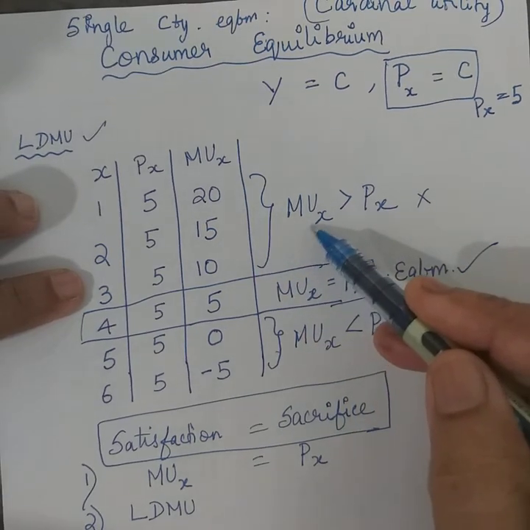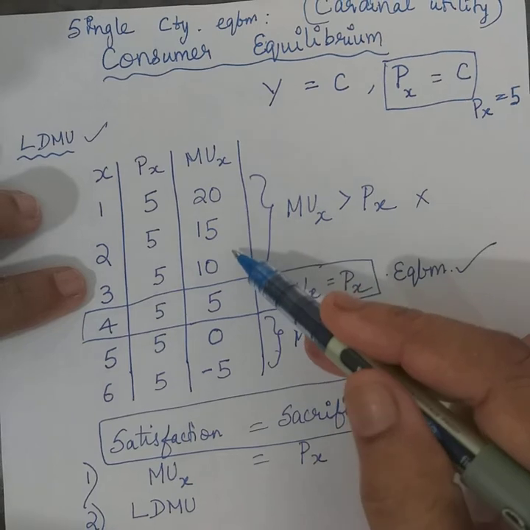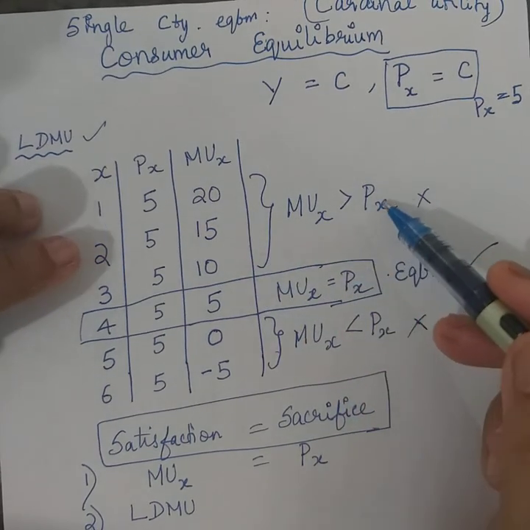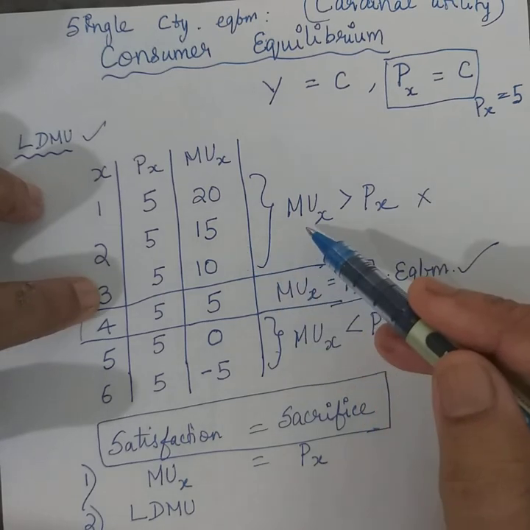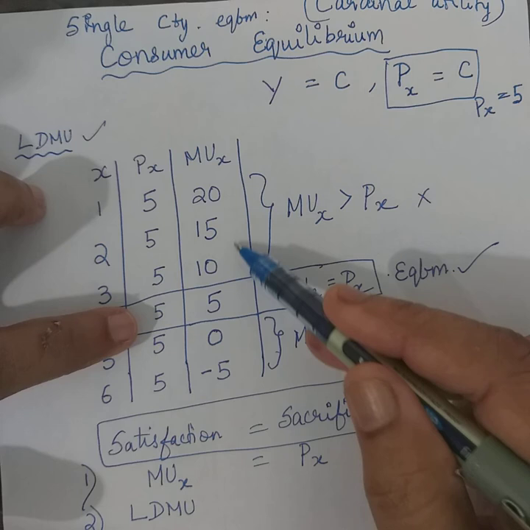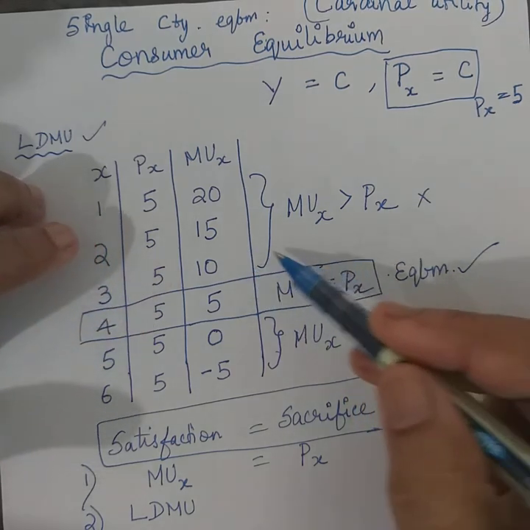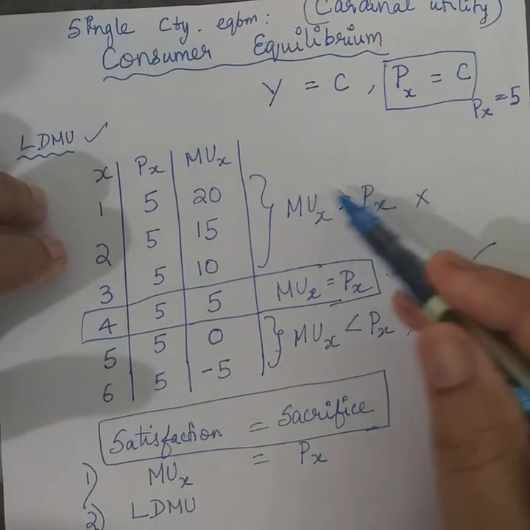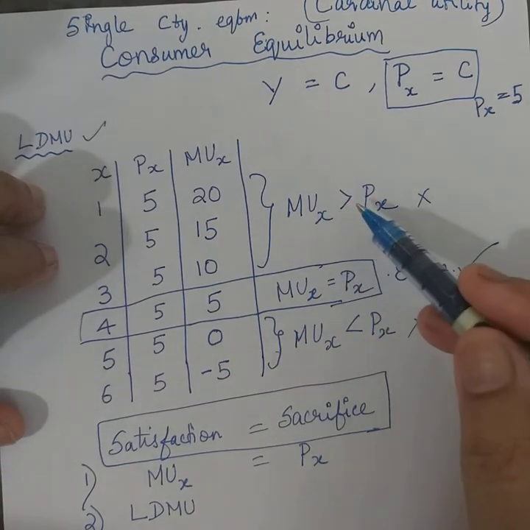Fine. When more consumption takes place, diminishing marginal utility is going to happen. That means the marginal utility which was higher is going to fall. Right? It's going to continue. This is not going to change. See, price will remain the same. But when increased consumption is happening, marginal utility is continuously falling. It will fall to such an extent that the two are going to be equal. So that's a chain reaction that will happen when marginal utility of the product is going to be higher than the price of the product.